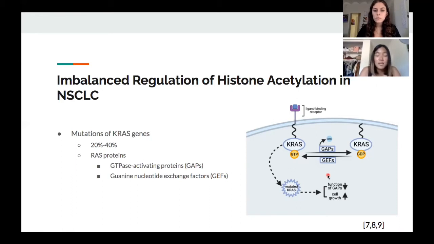As GAPs stimulate the inactive GDP-bound state of RAS proteins through hydrolysis, GEFs will stimulate the active GTP-bound state through exchange of GDP for GTP. As KRAS genes usually undergo transversion or transition mutations in non-small cell lung cancer, it can lead to an overactivity and eventually go to proliferation and tumor growth. Ultimately, mutated KRAS genes lead to a decrease in the function of GAPs and an increase in cell growth.